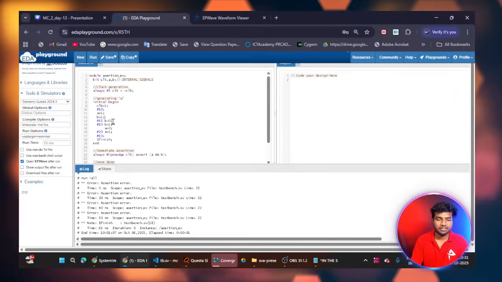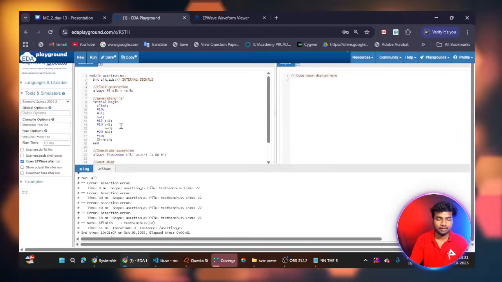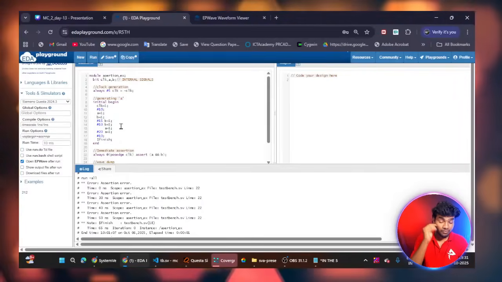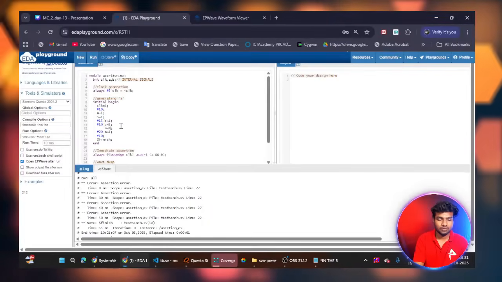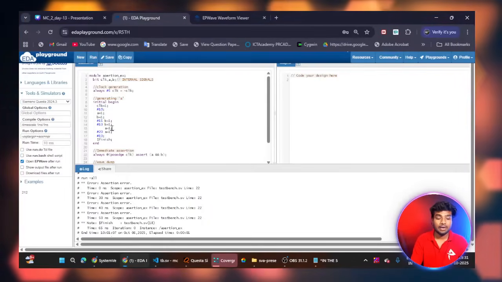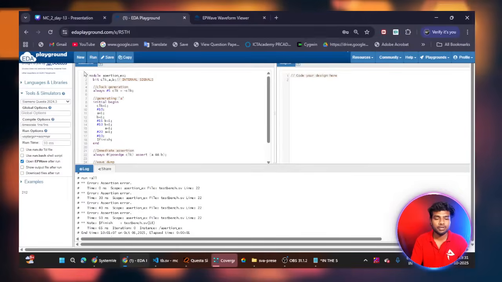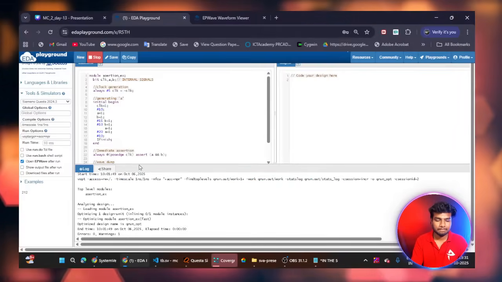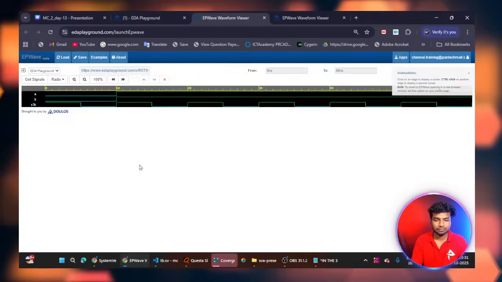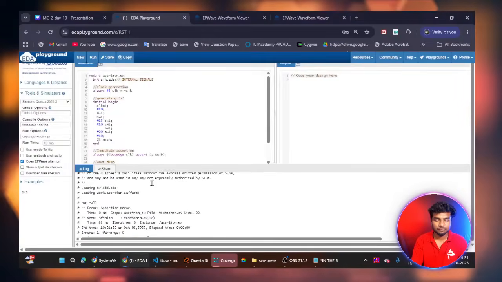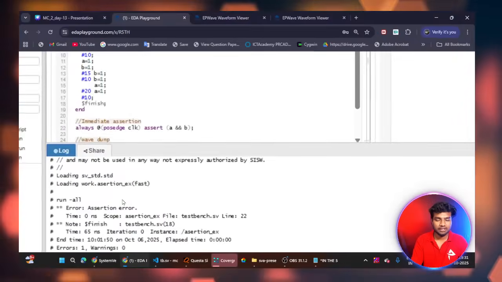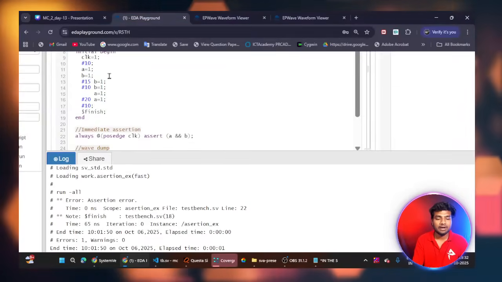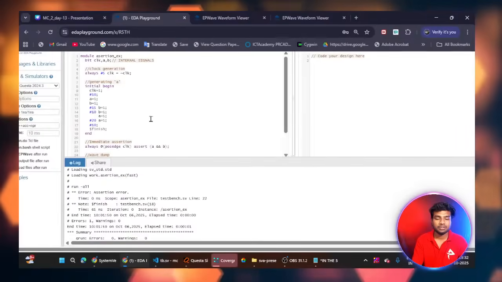So here I'm changing to A having 1, B having 1. I'm always keeping the A and B values high, okay. I'm always having A equal to 1, B equal to 1. So let's check the output. You can see here I didn't receive any assertion failed message. Why? Because I am always giving A equal to 1, B equal to 1. So this is my assertion.